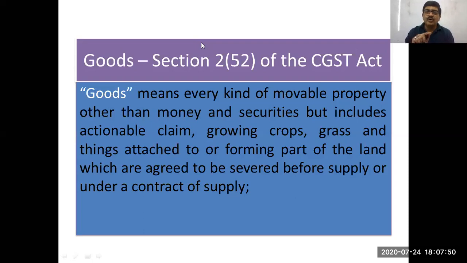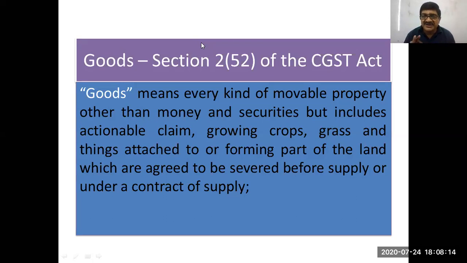Here we talk about what is the meaning of goods. We are not talking about taxable goods. First we are talking about goods, then further reduction, then further reduction. We'll come to the exact definition. What is the meaning of taxable goods? Because GST is chargeable only on supply of taxable goods, not all goods, only on supply of taxable goods. Is that clear?